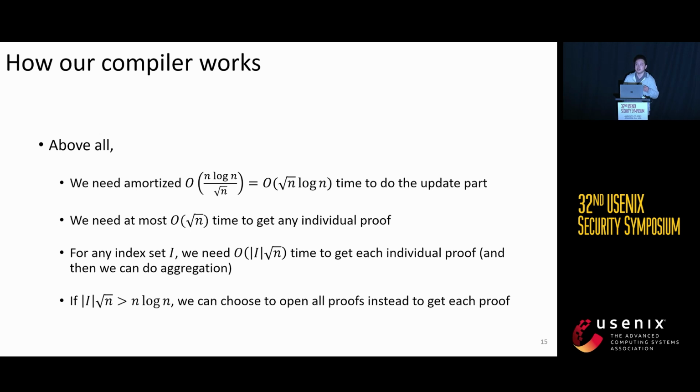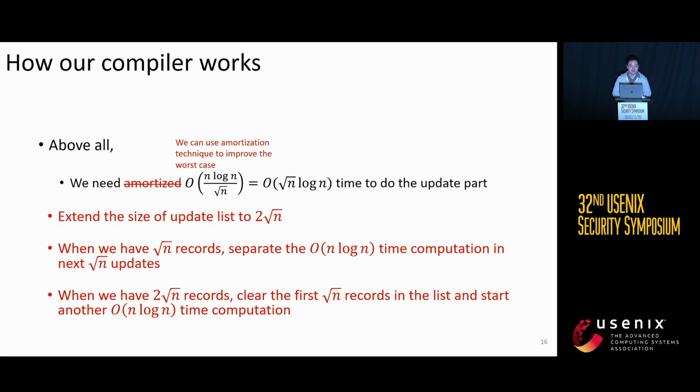After we get every individual proof, then we can do the aggregation. So the main problem here is that we need one update that requires n log n time to open all the proofs. That is what we want to avoid. So we can use an amortization technique to improve this worst case.